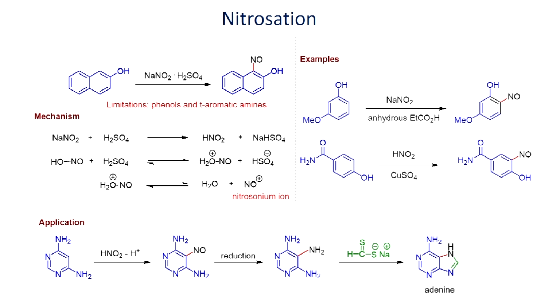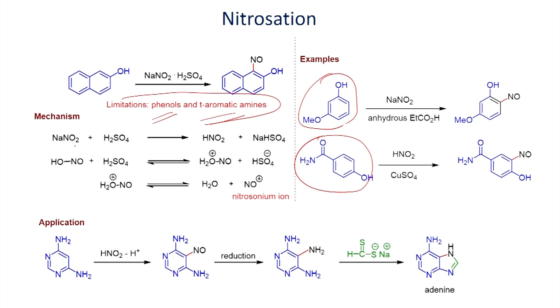So, now let us look at the other reaction. In place of nitro group, you can also use nitroso. See here, this reaction has some limitations. When you want to introduce the nitroso group, it works well with phenol and tertiary aromatic amines. You cannot carry out the reaction with simple aromatics like benzene. It works well when you have the OH group in the aromatic ring, phenol and substituted phenol, and tertiary amines work very well. When you use primary and secondary amines, they undergo reaction with the nitroso group, so the reaction does not take place.